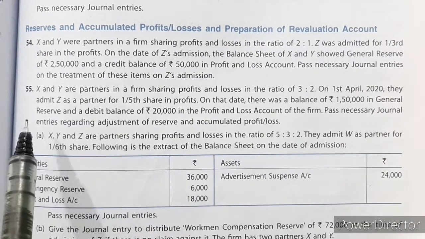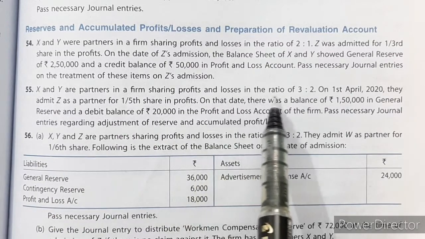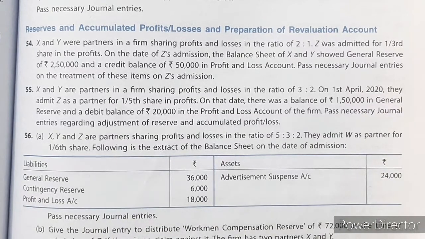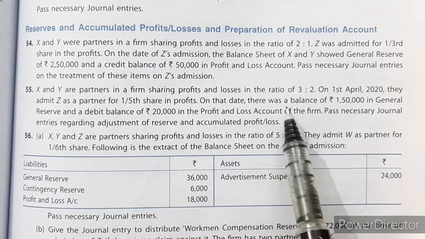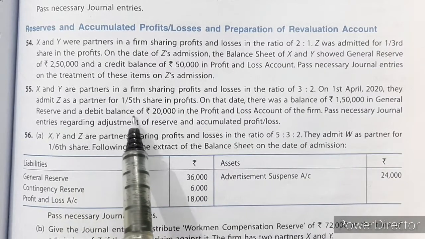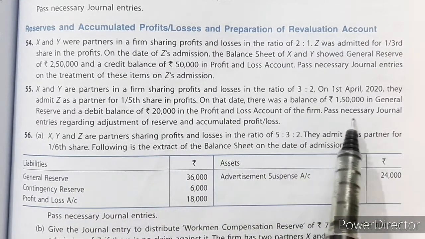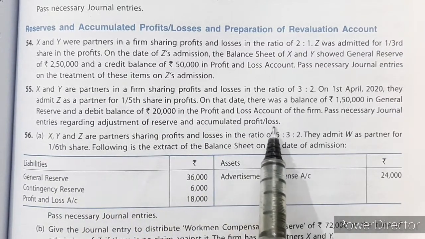Now let us see question number 55. X and Y are partners in a firm sharing profits and losses in the ratio of 3:2. On 1st April 2020, they admitted Z as a partner for 1/5 share in the profits. On that date, there was a balance of rupees 1,50,000 in general reserve and a debit balance of rupees 20,000 in profit and loss account of the firm. Pass necessary journal entries regarding adjustment of reserve and accumulated profit and loss.